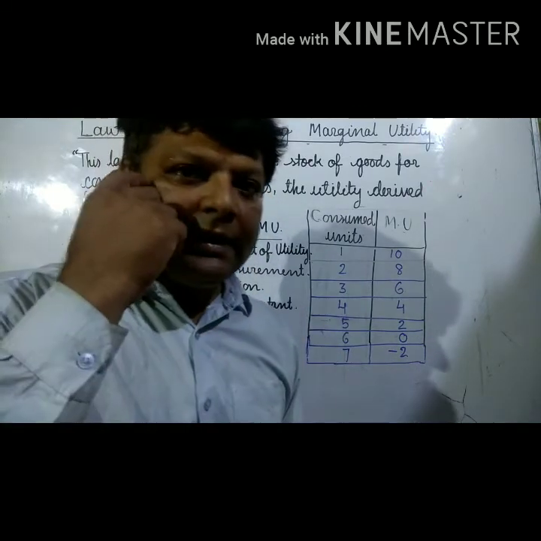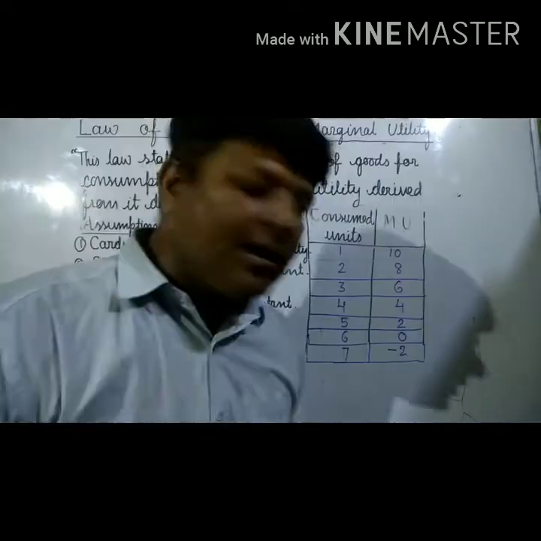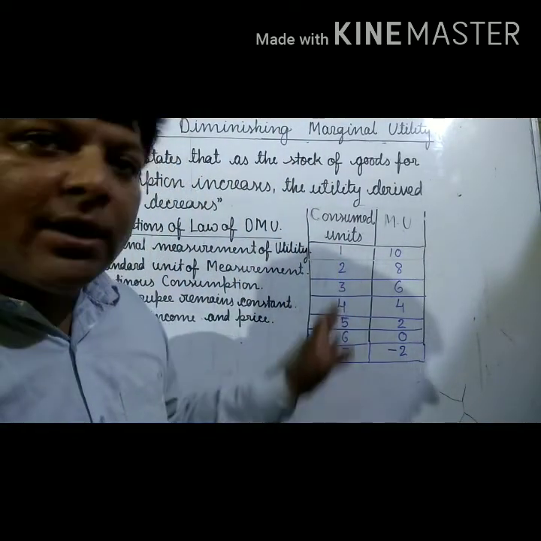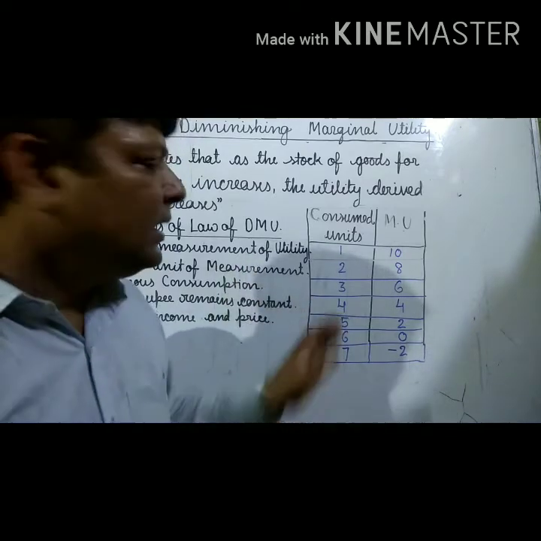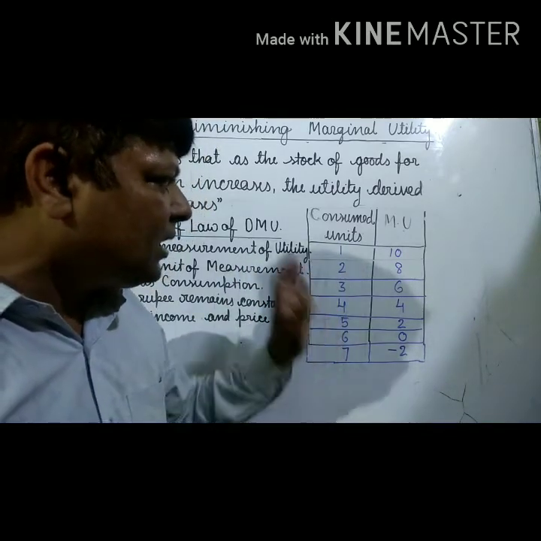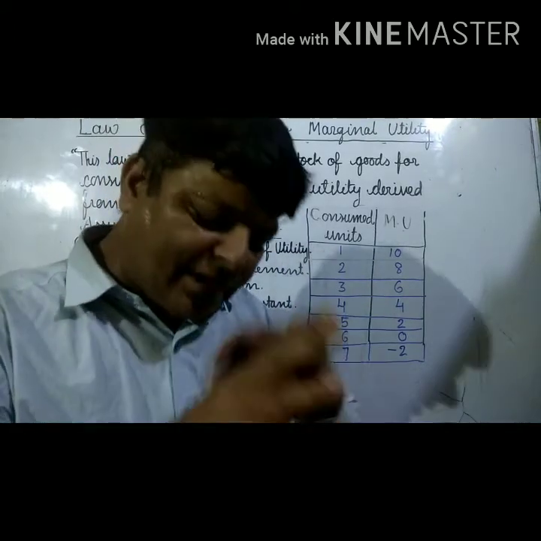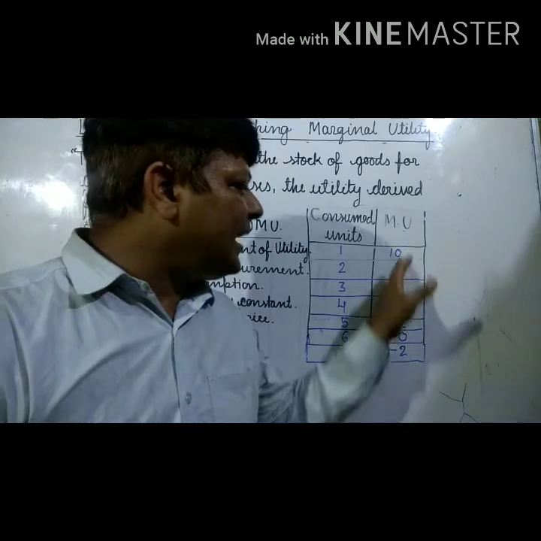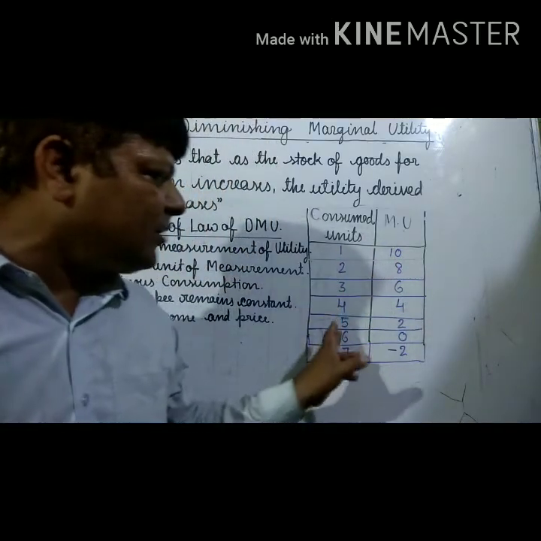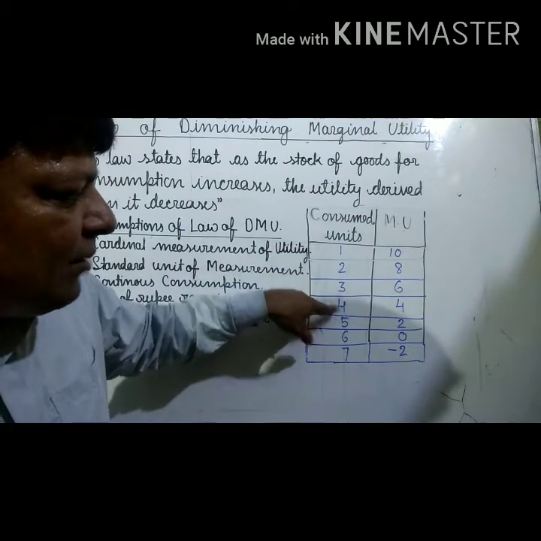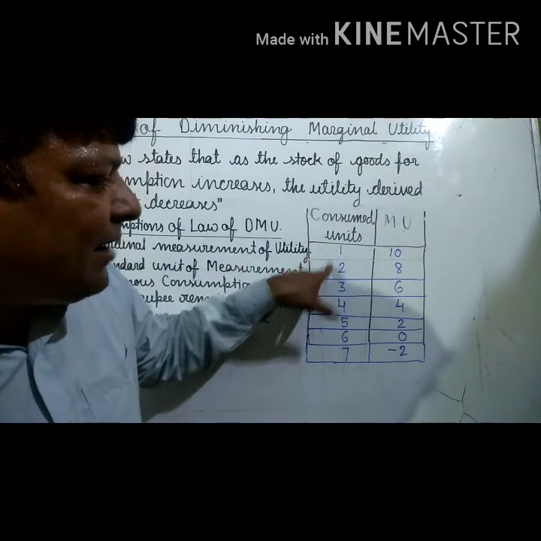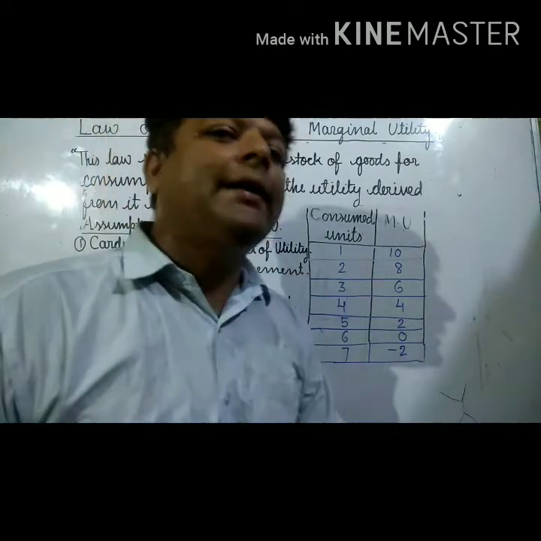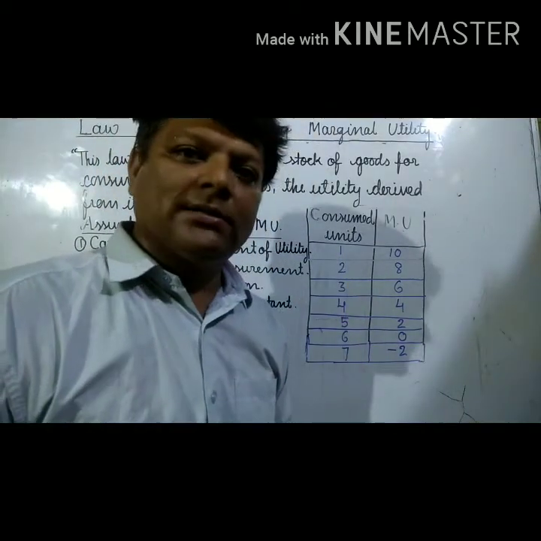This law is telling very clearly: when a commodity, any commodity, is consumed continuously without any break, without any changes, the utility derived from every additional unit of the commodity will definitely decrease. There is no doubt at all.